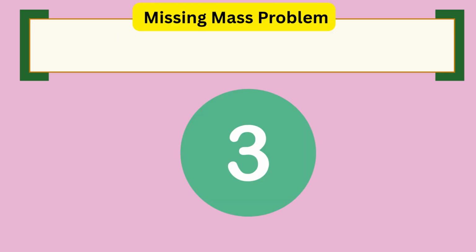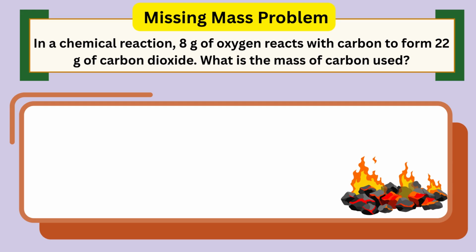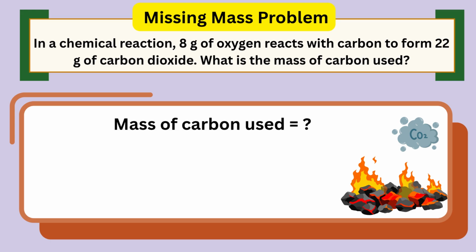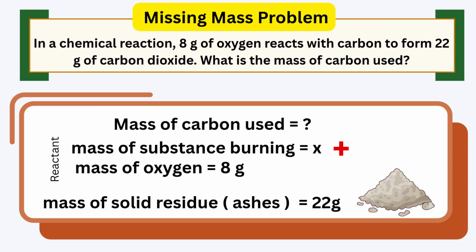Let's look at another example, a missing mass problem. In a chemical reaction, 8 gram of oxygen reacts with carbon to form 22 gram of carbon dioxide. So what is the mass of carbon used here? For solving this, it's like in an open system, like burning carbon openly. Some mass escapes as gas. So to calculate that missing mass, you would measure the initial mass of the reactant, like the substance burning, plus oxygen. Then measure the mass of the solid residue, like ash. The difference is the mass of the gas that floated away.